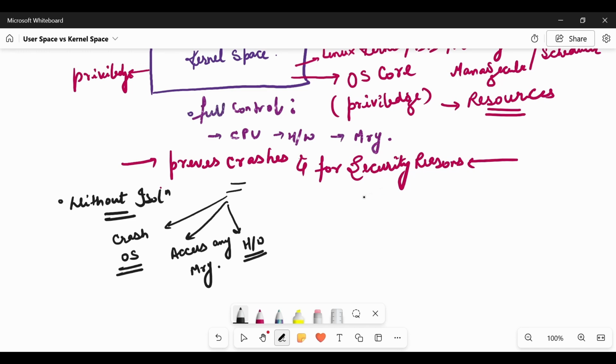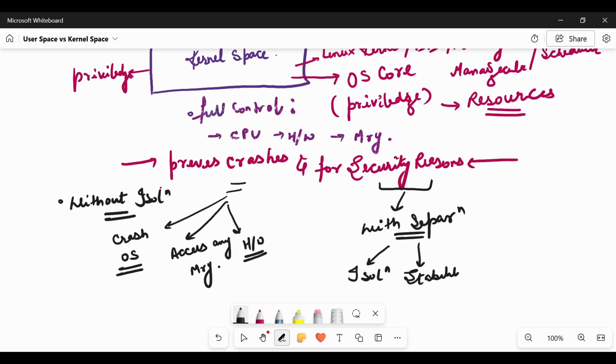With separation, what happens? We increase the security. With separation, isolation has been provided. User space cannot see the kernel space. The stability of the kernel has been increased, which leads to great performance.